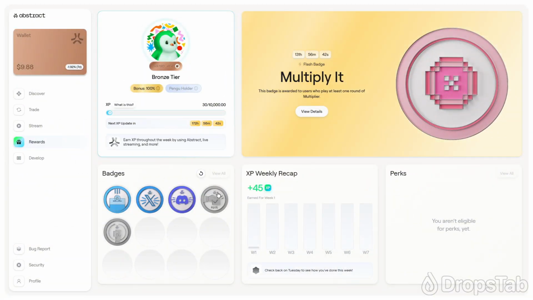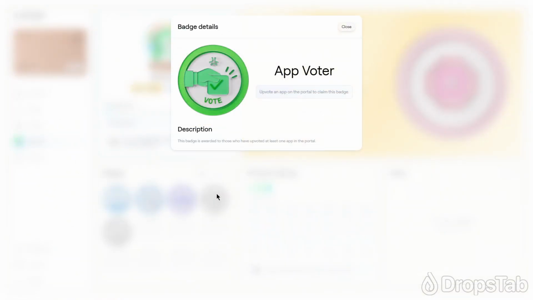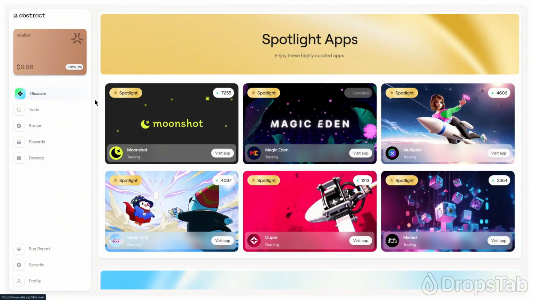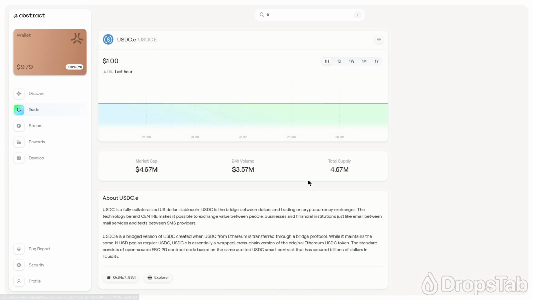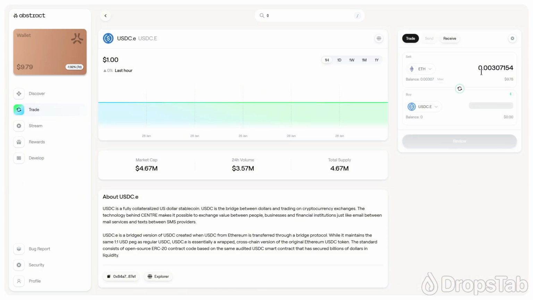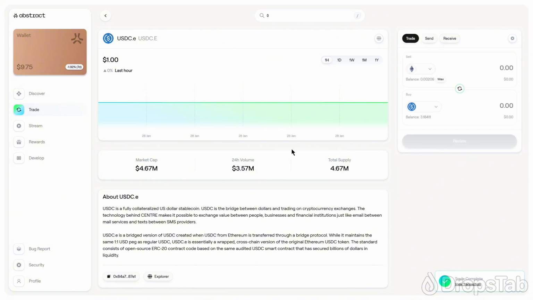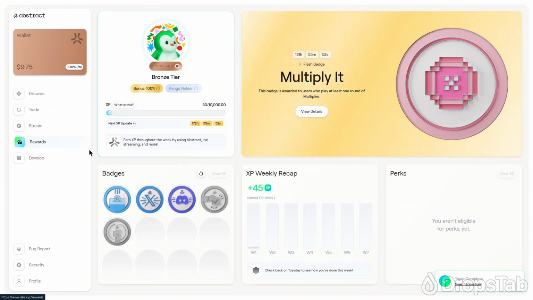To earn more badges, such as voter and trader ones, you need to vote for Abstract apps and trade tokens on an Abstract platform. Go to the Discover tab and upvote any apps you like by clicking on the green triangle icon next to the app's card. Now, go to the Trade tab. Choose any token you like and enter the amount of Ethereum that you would like to spend. Click the Review button, then the Trade button. You will be able to collect your badges after a while.